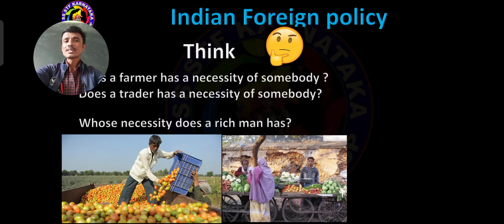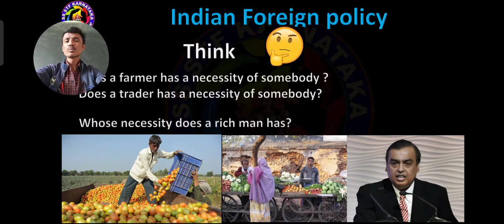Here, whose necessity does a rich man have? A rich man also needs some important persons. Here the farmer depends upon the trader, and the trader depends upon the farmer. Then whose necessity does a rich man need?